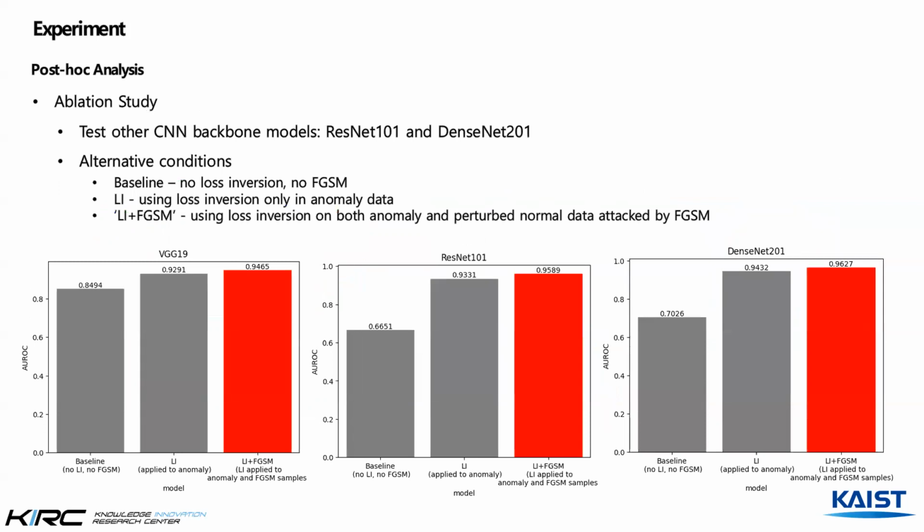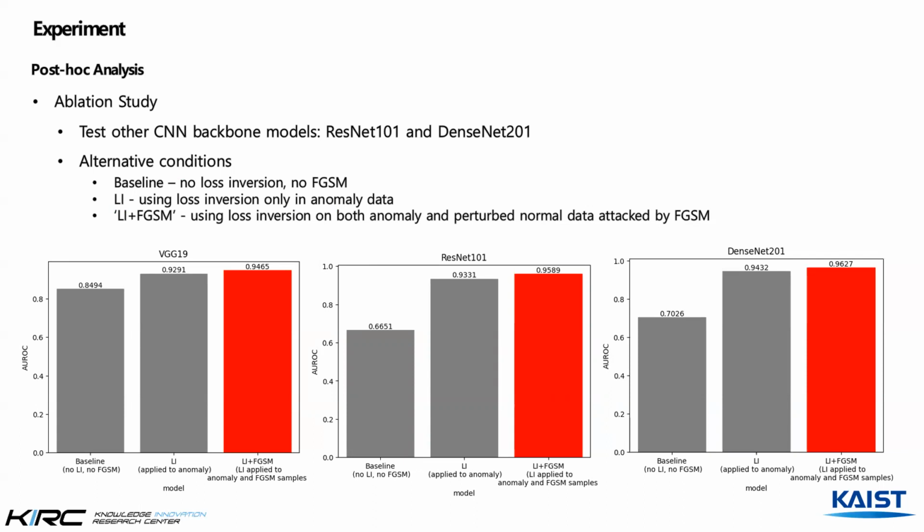Then, to independently assess the influence of loss inversion and FGSM attack on our proposed model performance, we conducted an ablation study by setting up 3 experimental conditions. First is baseline, in which neither loss inversion nor FGSM were used. Second is the loss inversion case, which we call LI, in which the loss inversion technique was applied to anomaly cases. And then loss inversion plus FGSM, which we call LI plus FGSM, in which the loss inversion technique was applied to anomaly cases and FGSM samples.